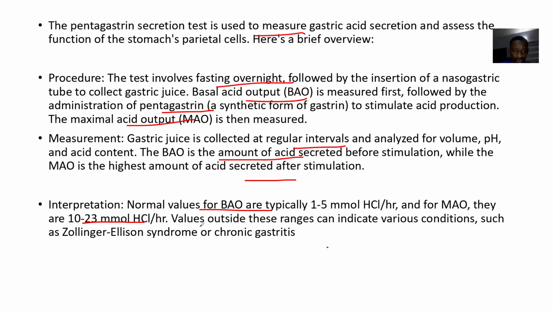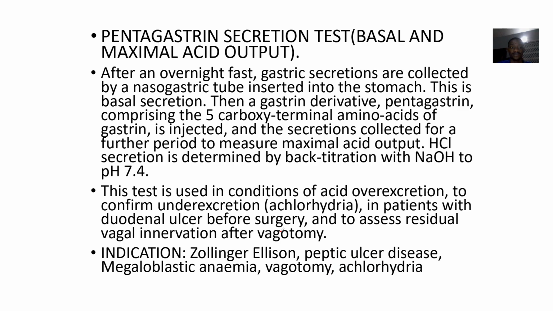Well, I don't really know why they brought this range. Alright, but we have the first range, so let's work with it. So values outside of this range indicate that what? There's too much production of gastric juice, right? So that's Zollinger-Ellison syndrome or gastritis, right?